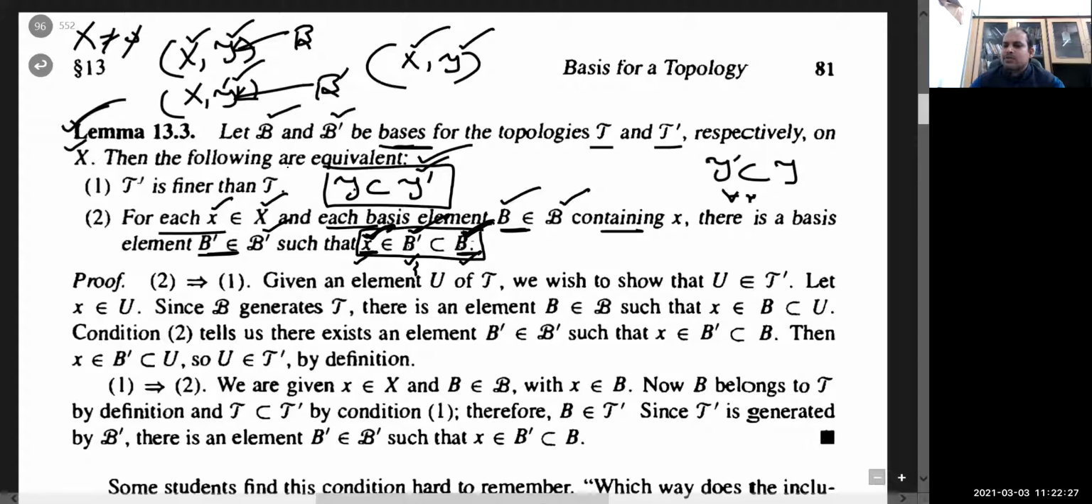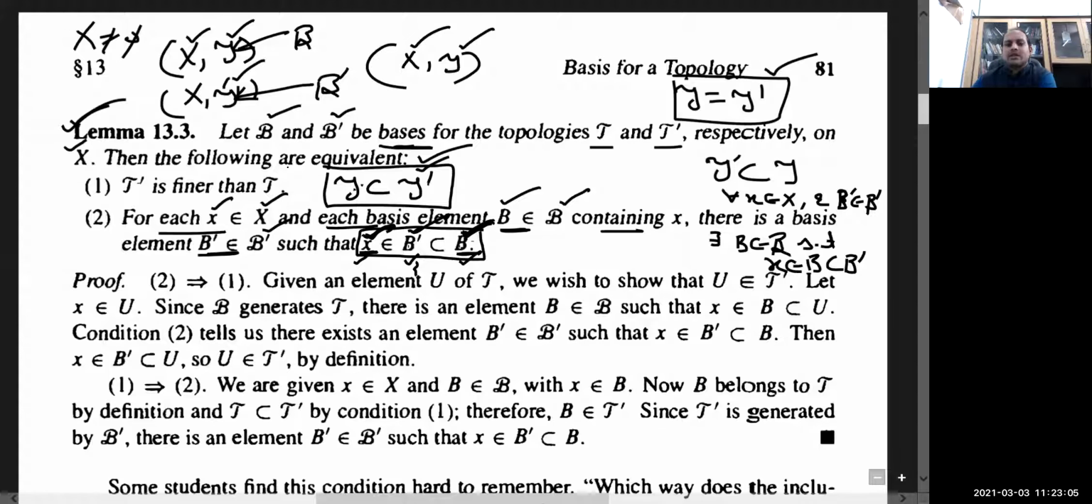You need to show that for every x belonging to X and B dash belonging to the collection, the basis generating the topology T dash, there is a basis member B from this collection such that x belongs to B and B is contained in B dash. Just show the reverse. And if both T dash is contained in T and T is contained in T dash, then we will say that the two topologies are equal. They are generating the same topology.